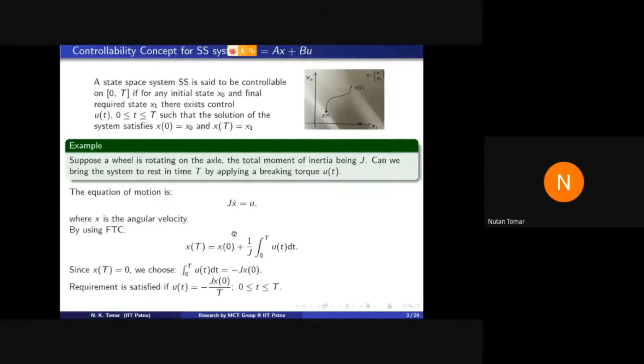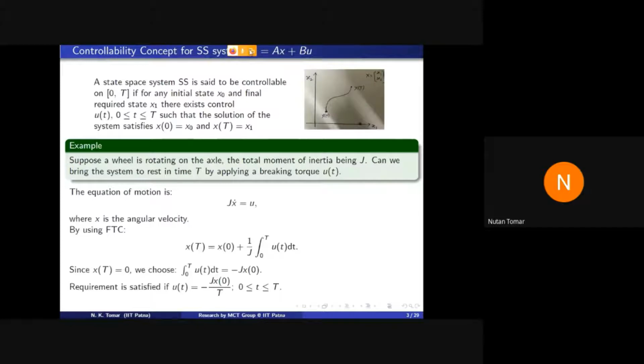Okay. So now I define controllability concept for state space system first. X dot is equal to AX plus BU. So state space system is said to be controllable on time interval 0 to capital T, if for any initial state x0 and final required state x1, there exists control u(t) such that the solution of system satisfies x(0) is equal to x0 and x(T) is equal to x1.